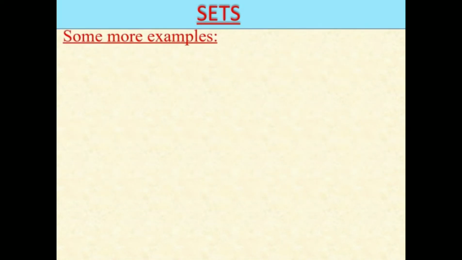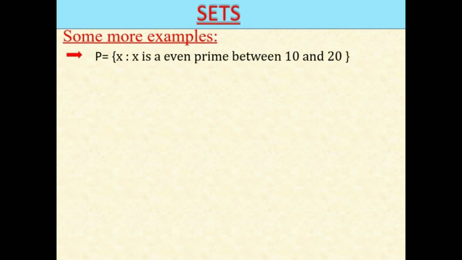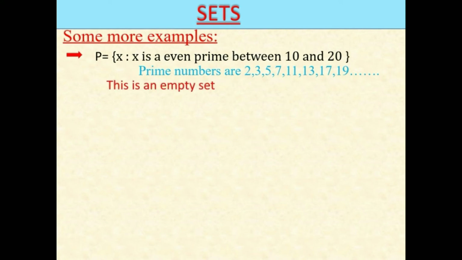Let us see some more examples of empty set. Here P is equal to {x such that x is an even prime between 10 and 20}. We know the prime numbers are 2, 3, 5, 7, 11, 13, 17, 19, etc. In this, 2 is an even number, remaining are odd numbers. So, between 10 and 20, we have no even primes. So, this is an empty set. It is written as P = ϕ.